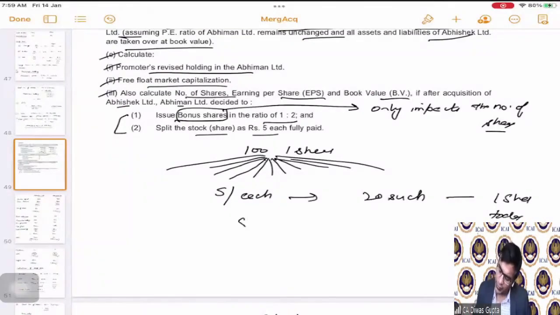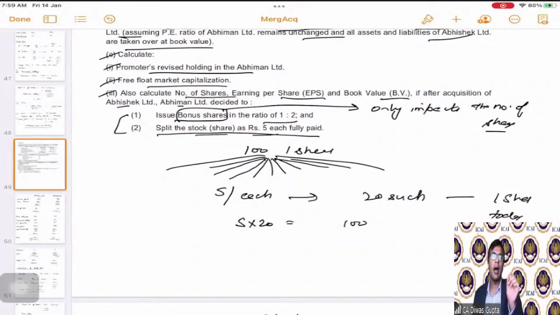Correct? Because 5 into 20 is equal to 100. That means what it is simply asking us to do is to split the current share into 20 shares. Simple. I hope all of you are getting my point. Then only the 100 rupees fully paid up share will become a 5 rupees paid up share, if we split the current share into 20 shares.